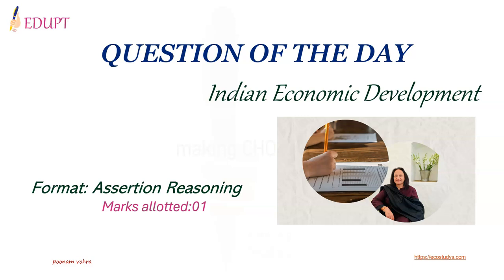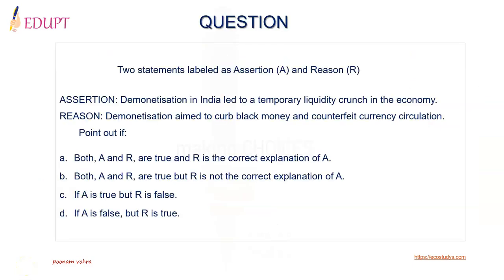Let's get started. Two statements are provided here labeled as assertion and reasoning. Assertion is that demonetization in India led to a temporary liquidity crunch in the economy. Reasoning is demonetization aimed to curb black money and counterfeit currency circulation. Think it over and point out the correct option out of the 4 options as given.